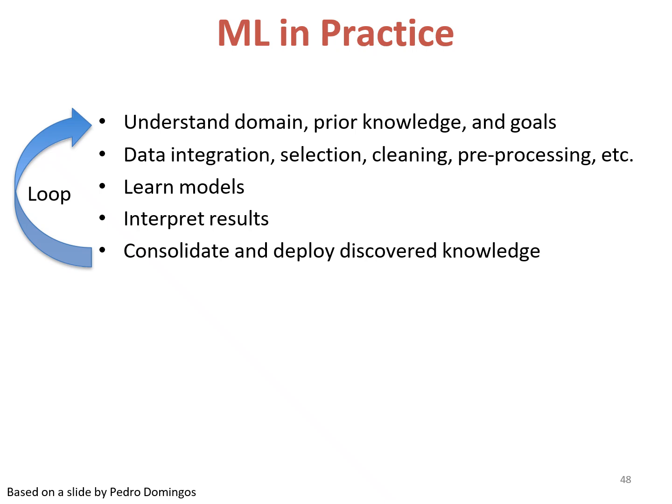We want to analyze the problem statement and see which algorithm is suitable for solving our process. Then only will we get a good level of the goal. And then data integration, selection, cleaning, pre-processing. These are all important roles for taking our ML model. So we can pick the correct algorithm relevant to the ML, then only will we get a good result. And then learning the model, interpreting the result, etc.